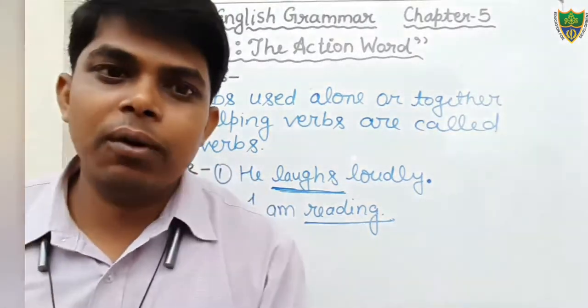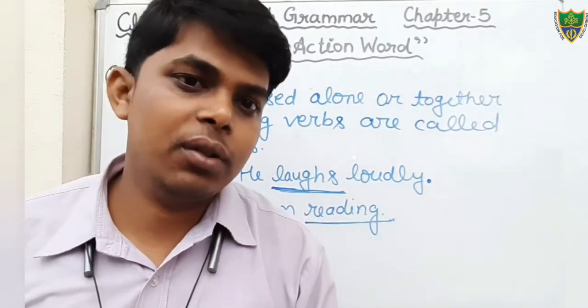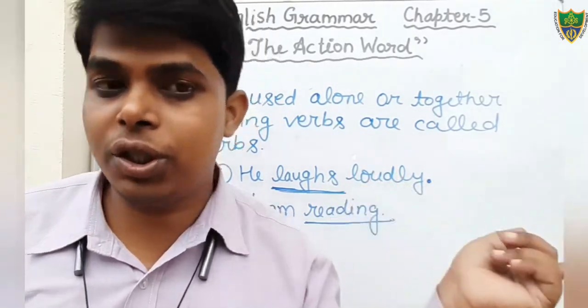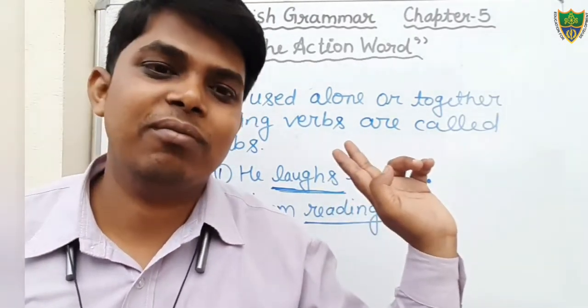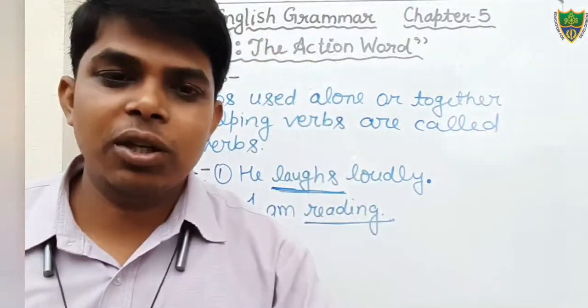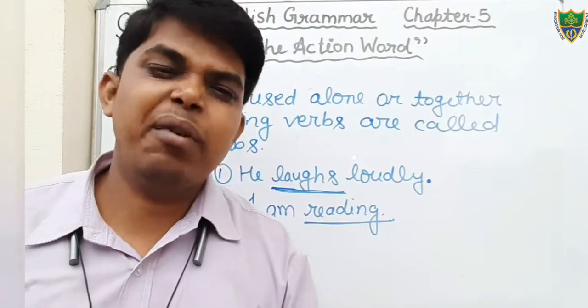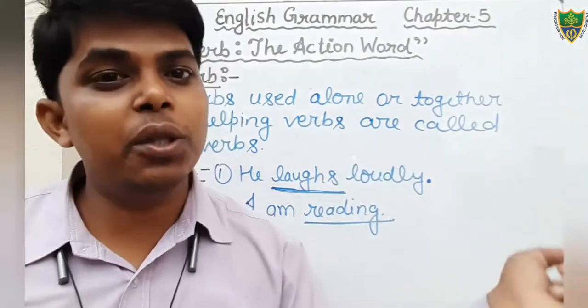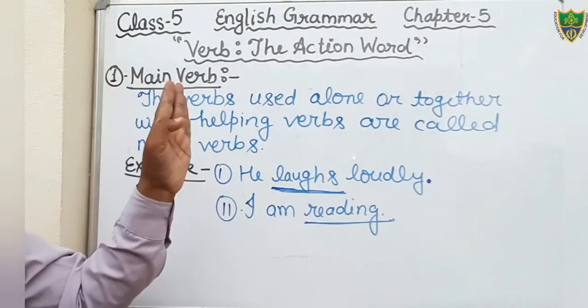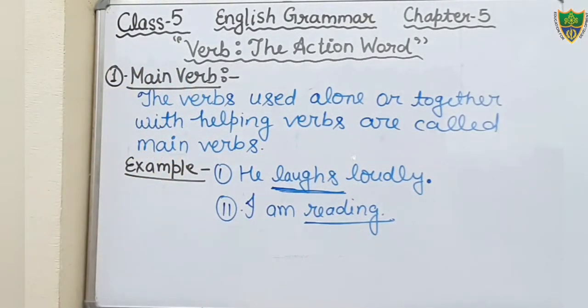So in the main verb, we can use helping verbs. But a helping verb cannot be used without a main verb. Okay? Main verb can be used without a helping verb, but a helping verb cannot be used without a main verb. So keep in your mind what is main verb. The verb used alone or together with the helping verb is called the main verb.